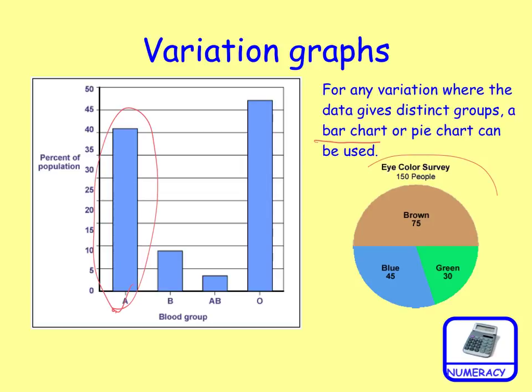Over here there's a pie chart looking at eye colour and a certain number of people, 150 people. 75 of them have got brown eyes, 45 have got blue eyes, and 30 have got green. So if the whole of this circle is counting for 150 people, half of them are 75 with brown eyes, and then you can work out roughly where your 30 and your 45 are here on your pie chart.